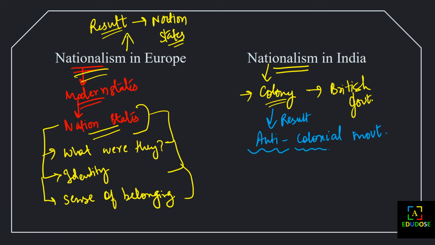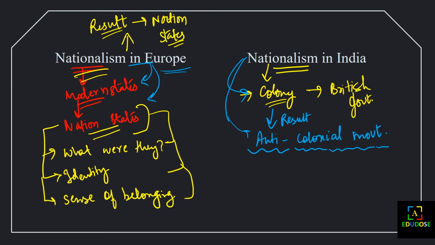These two points are very important: what the situation was before nationalism and what it was after. In Europe, the before situation was modern states, the after situation was nation state. In India, the before situation was a colony of the British government, and the after situation was anti-colonial movements.